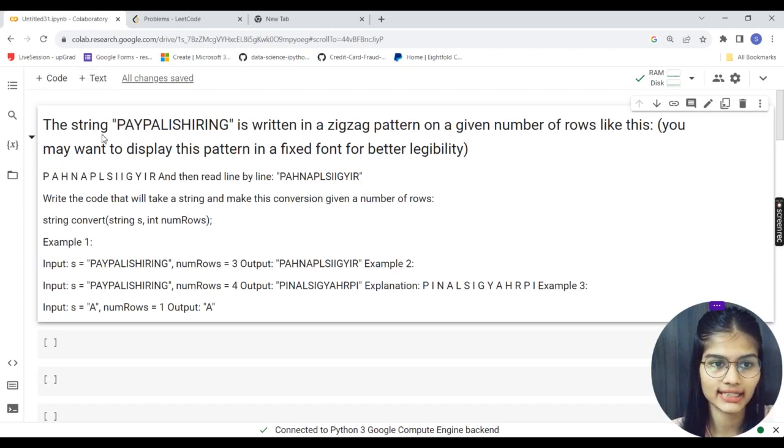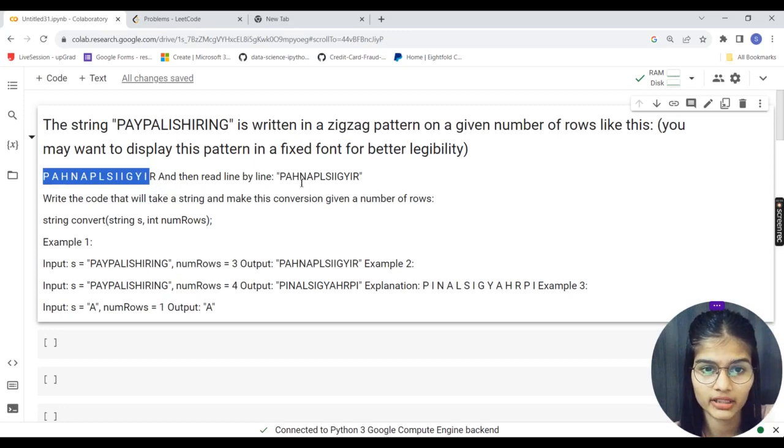My very first question says that let's say we have a string, "PAYPALISHIRING", okay, and it is written in a zigzag pattern on a given number of rows like this, okay. You may want to display the pattern in a fixed font for better legibility, okay. This is the zigzag string which we have, and then we read it line by line: PAHNAPLSIIGYIR. Okay, pretty cool.